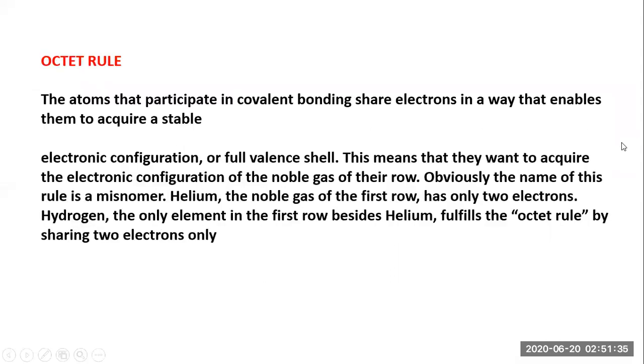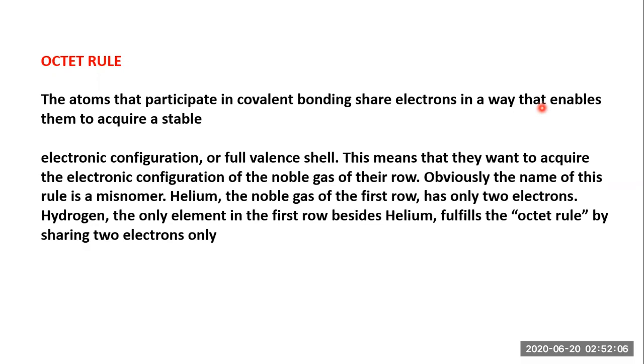Octet rule. Let's talk in a point-wise manner. What is the octet rule? The atoms that participate in covalent bonding share electrons in a way that enables them to acquire stability. So what is stability? Completion of the octet, having 8 electrons in the outermost shell, is called stability. Why is it called stability? Because noble gases have that electronic configuration and they are stable, they are inert, they are not reactive to anyone.